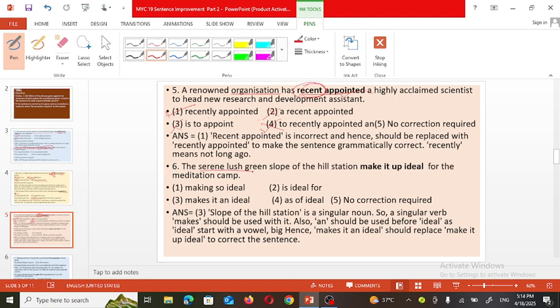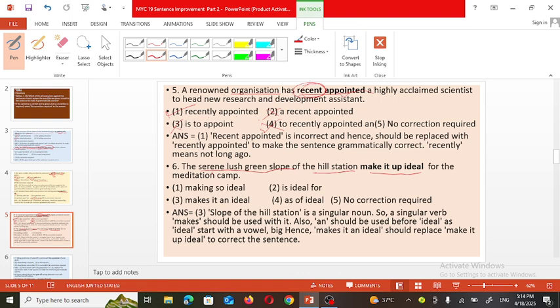The serene lush grass slope of the hill station make it a deal for the meditation camp. So, make it idle for the meditation camp.